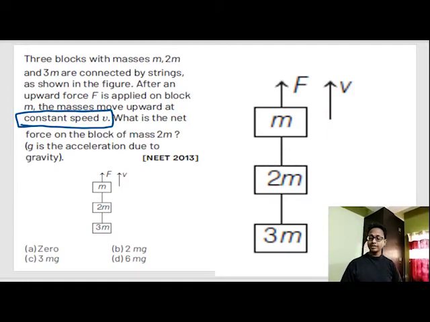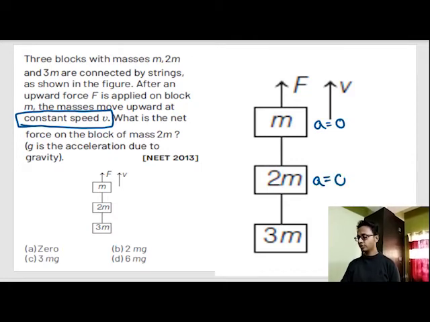These types of questions are where most people make the most mistakes. What is the net force on the block of mass 2m? If this entire thing is moving with constant velocity, that means the acceleration of this block is equal to 0.